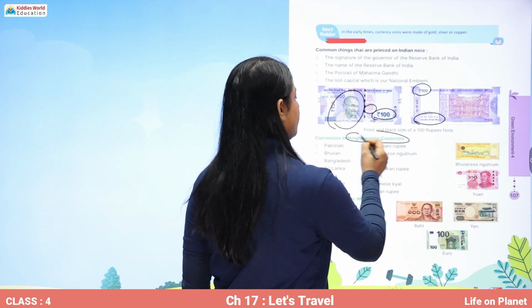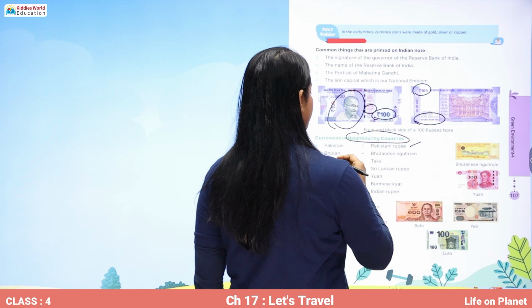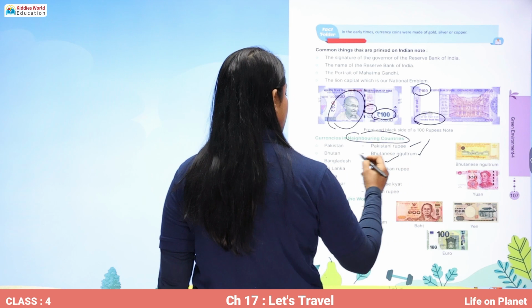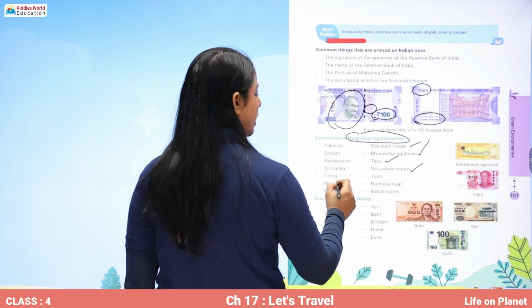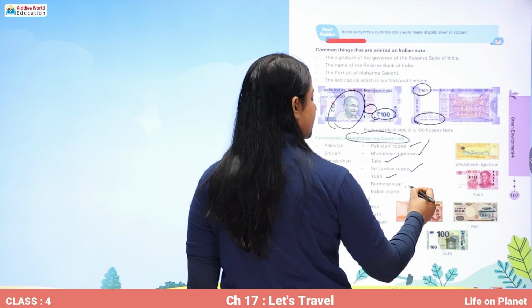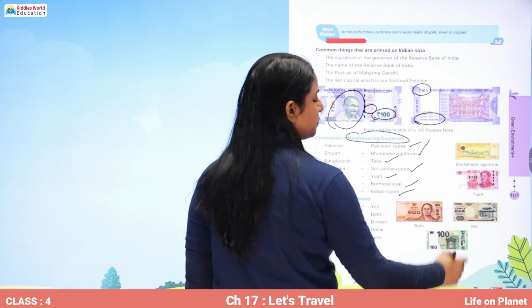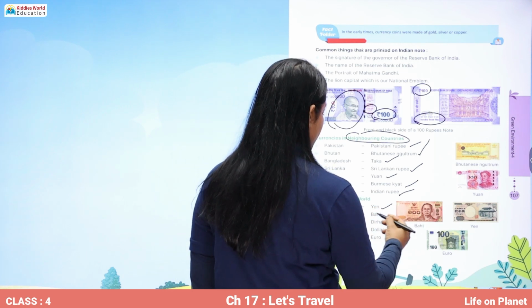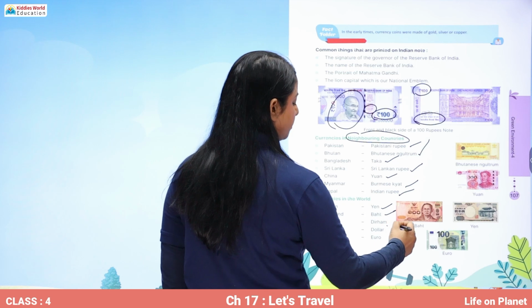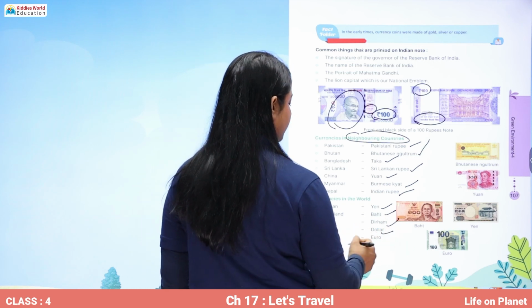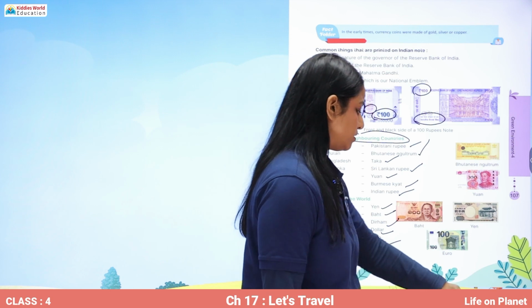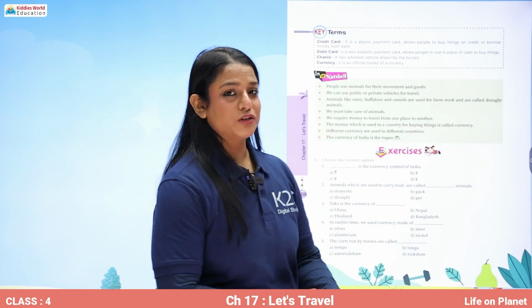Currencies in our neighboring countries: Pakistan rupee, Bhutan Bhutanese ngultrum, Bangladesh taka, Sri Lanka Sri Lankan rupee, China yuan, Myanmar Burmese kyat. In Nepal, the Indian rupee is being used. Currencies in the world: Japan yen, Thailand baht, UAE dirham, USA dollar, and Italy euro. So these are the different notes of different currencies used in different countries. Now these are the terms that we learnt today.